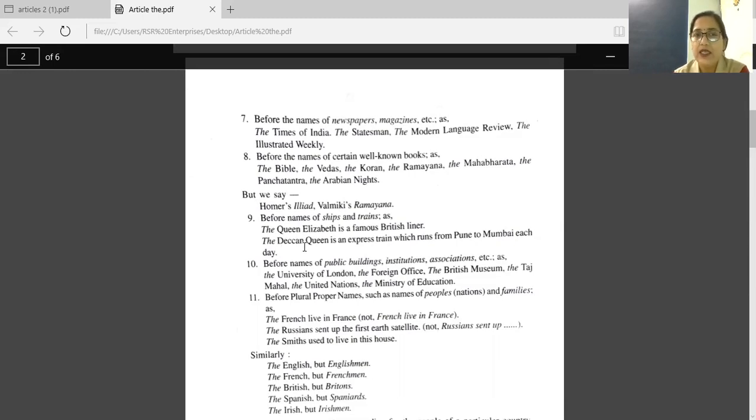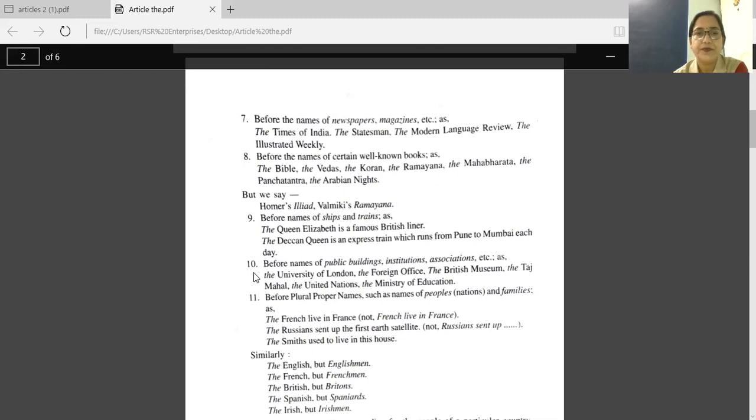The Deccan Queen is an express train which runs from Pune to Mumbai each day. That is the name of the train. So we have to use this article before the names of ships and trains.